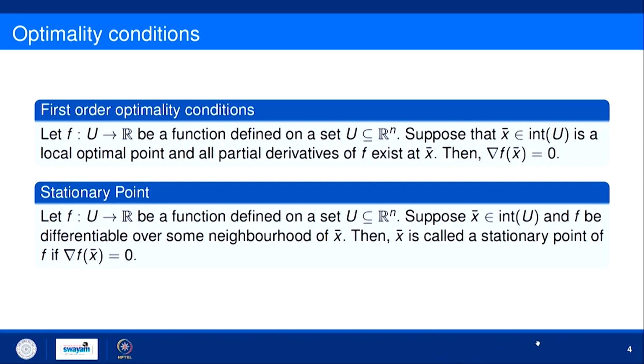This is the necessary condition, that if x bar belongs to the interior of U and is a local optimal point, and all partial derivatives exist at x bar, then the gradient of f at x bar will be 0. So, how can we show this? So, let us try to prove this. So, here f is a function from U to R, U is some subset of Rn, and x bar is a point which belongs to the interior of U.